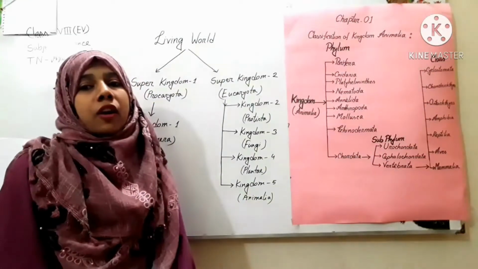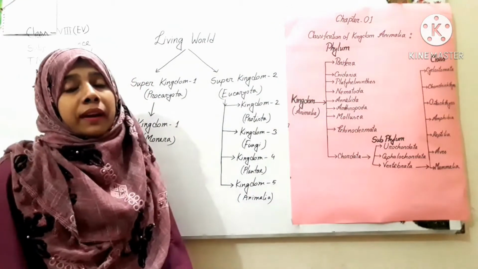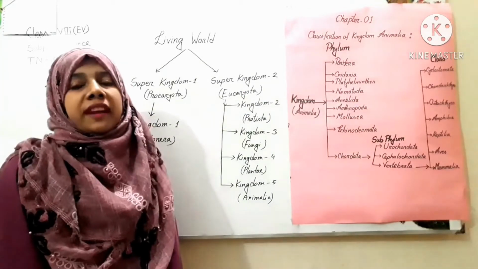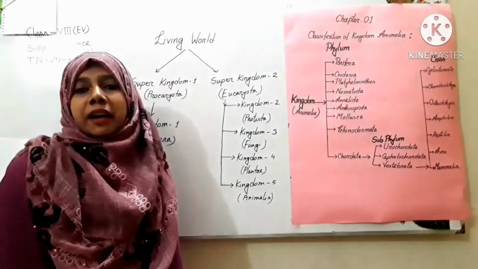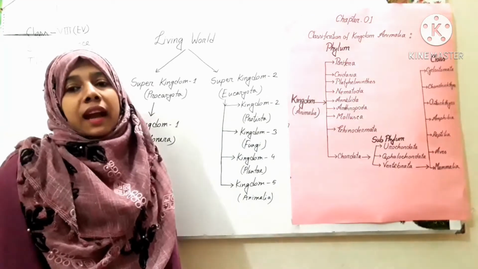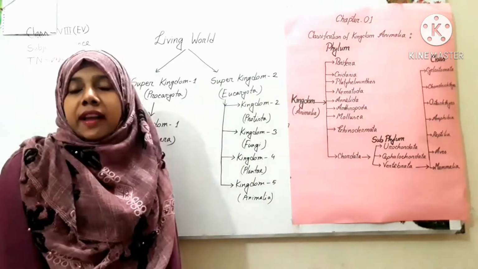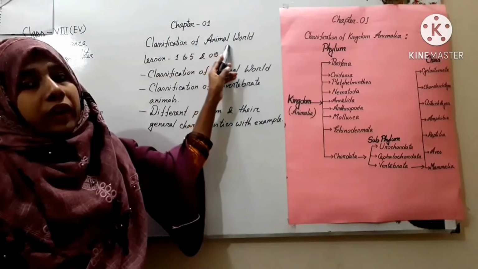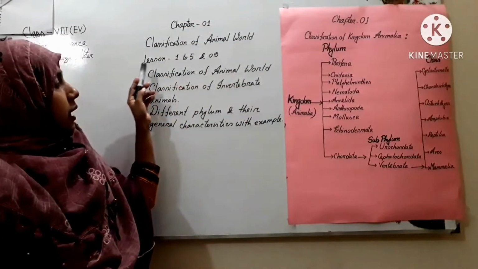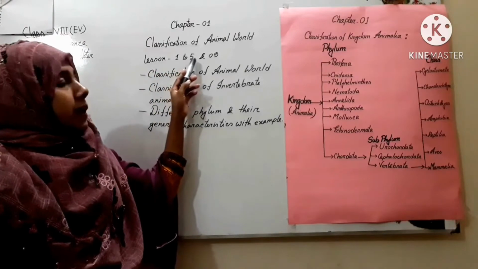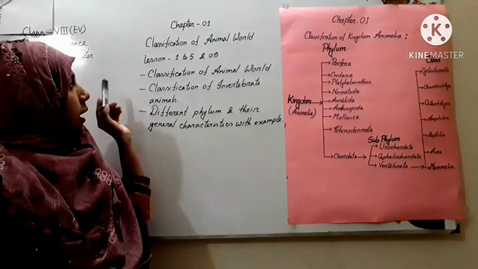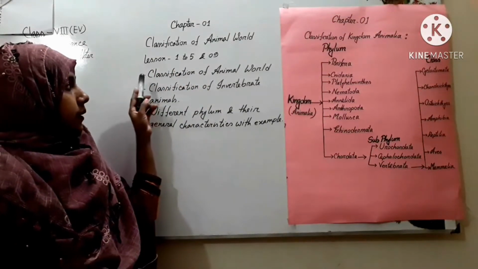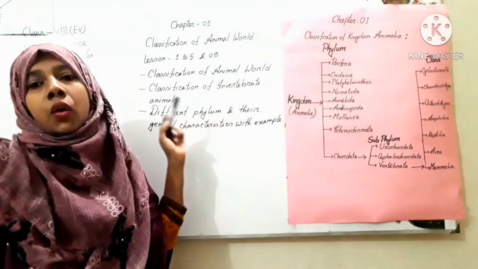So I think already you are guessing which chapter will be discussed today. Yes, my dear students. Today I will discuss chapter 1. This is the name of this chapter, Classification of Animal World. Here I will discuss lesson 1 to 5 and lesson 9. And the contents of these lessons are Classification of Animal World.